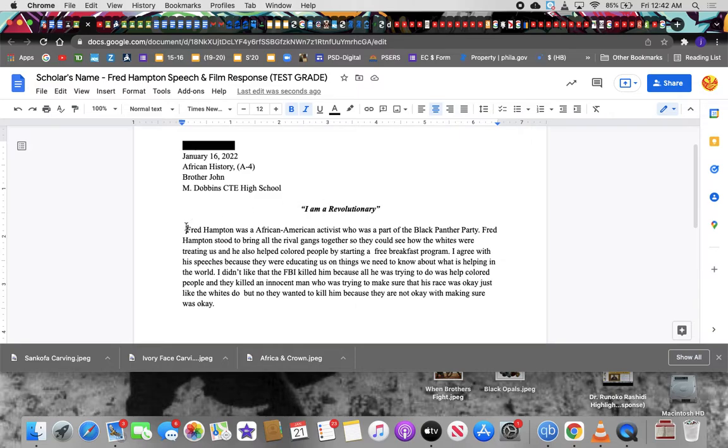Now I can tell there's one space right here, so it looks like she knew to, as far as the paragraph, it looked like she knew to indent her paragraphs. All right, every paragraph gets indented. If it was a business format, they would not be indented. But we're talking like regular essays, you indent each paragraph. So it looks like she remembered to do an indent. It's just got to be bigger. All right, it's got to be real noticeable. It should be about the width of your thumb. About. So I'm gonna backspace, take that space off there.